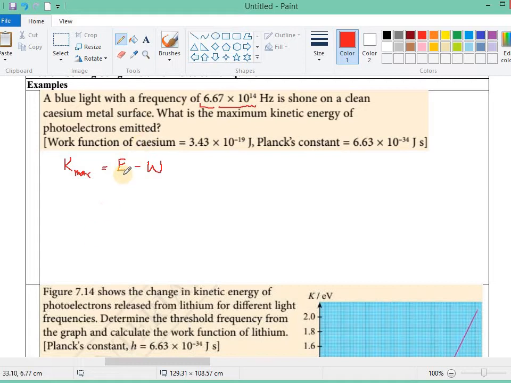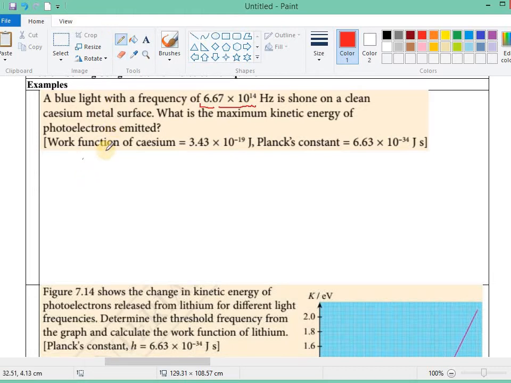Or, easier, I think we start with the equation that we are familiar with. That means the energy of the photon.